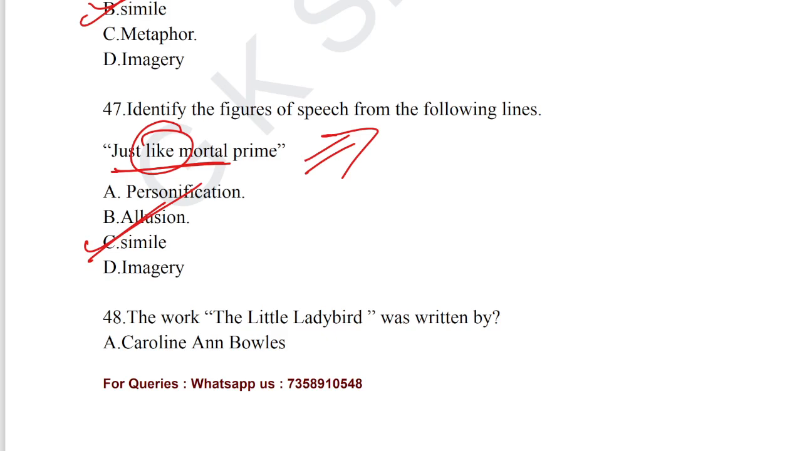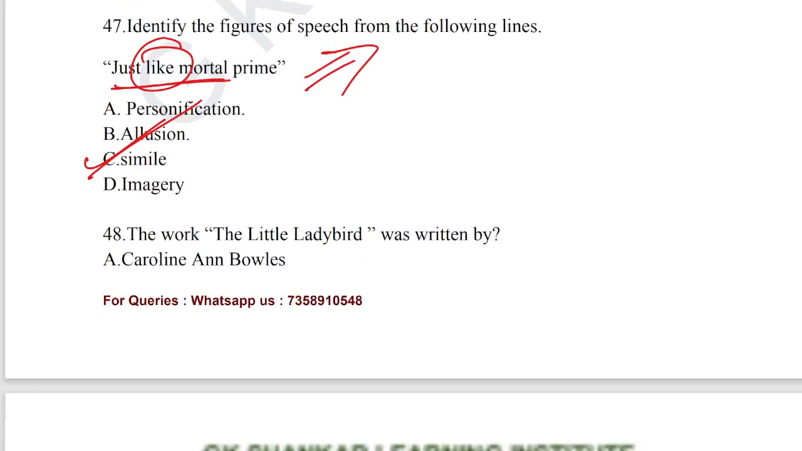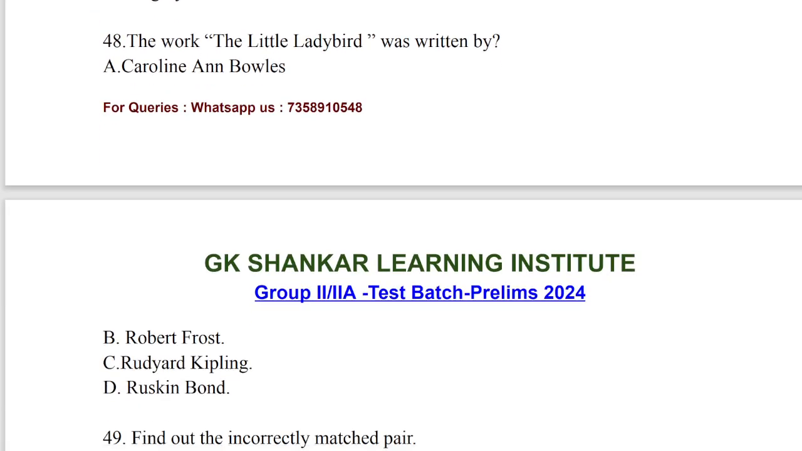Next, question number 48. The work Little Lady Bird was written by Caroline Ann Bowles, option A. Caroline Ann Bowles is the author of the work Little Lady Bird. Also, she wrote the poem called The River. Option A for question number 48.